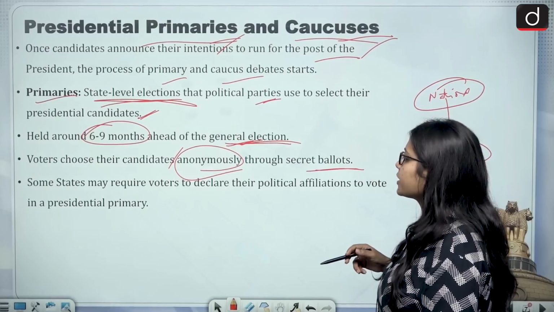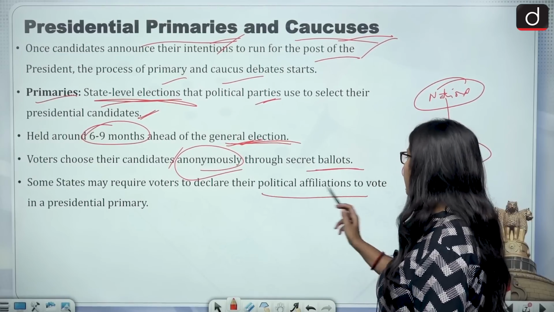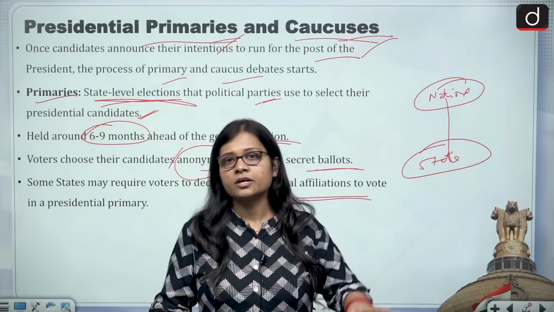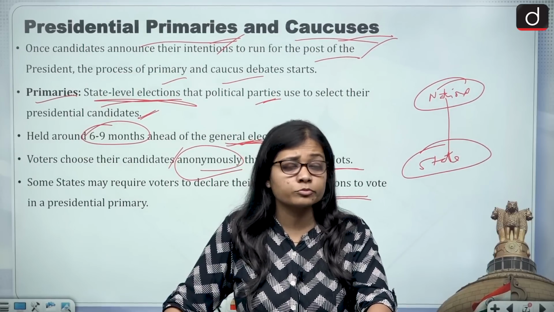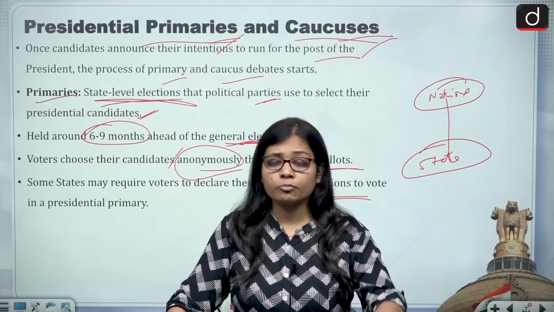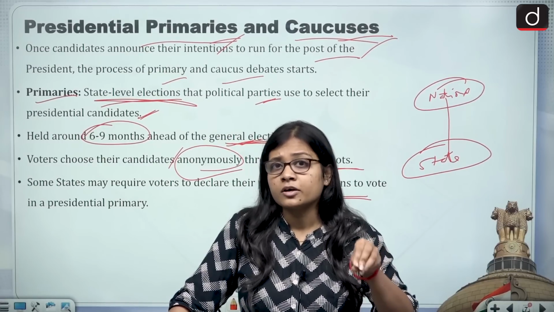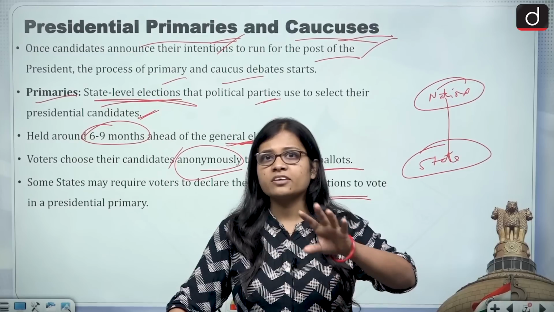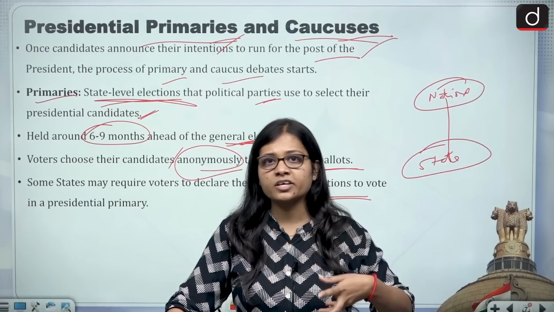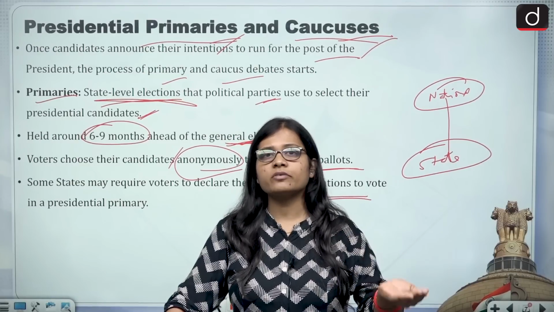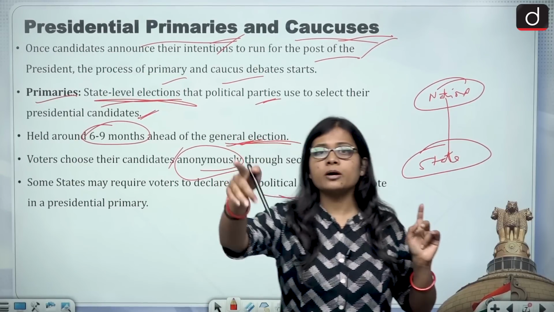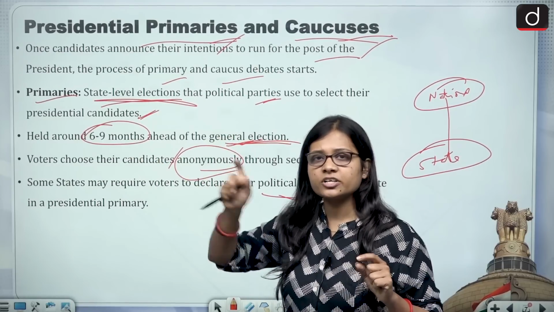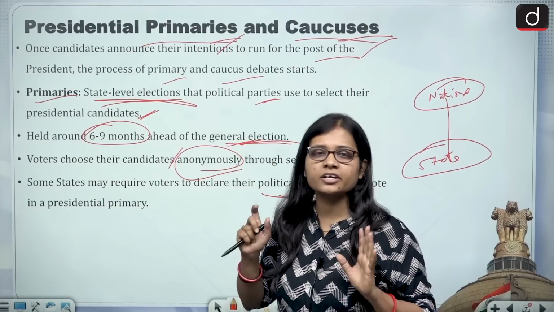Then some states may require voters to declare their political affiliations to vote in a presidential primary. So basically what happens in a primary is, people vote for the candidates whom they want to see in the presidential election, and the political parties, out of these candidates, choose their presidential candidate. This is the place where the people are chosen, and when they get chosen, they will move into the national convention. We will come to the national convention. Till now, just remember this: through primaries the state level election takes place and a few of the people are selected out of it.